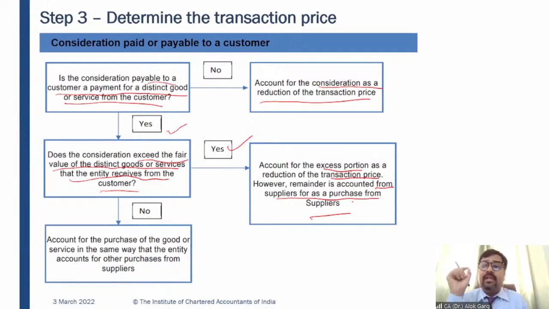So 15,000 has to be recognized as a cost. 5,000 has to be reduced from the revenue, reduced from the transaction. If the answer is no, the consideration does not exceed the fair value of the goods and services received from the customer, then whatever you are paying to a customer, please recognize as a cost or an expense, and revenue has to be recognized on a gross basis. Account for the purchase of the goods or service in the same way that the entity accounts for other purchases from the supplier, right? So simple, you need to recognize a cost or expense. Clear? We have explained this in the Excel file.